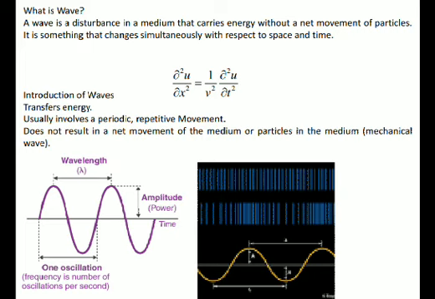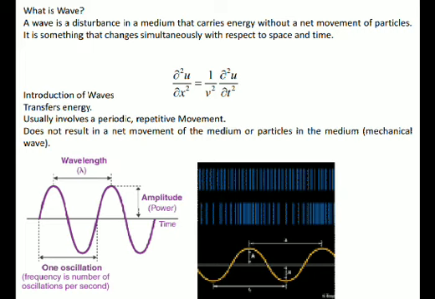There will be a wave propagating from one point to another point. During its propagation, it will transfer energy from one point to another point. But remember that particles of the medium will not propagate. Particles of the medium will be performing some kind of motion at one particular point in space, but there will not be net transfer of the particle from one position to another position. So that we have to remember. Wave will be propagated, but particles will not be propagated from one point to another point.